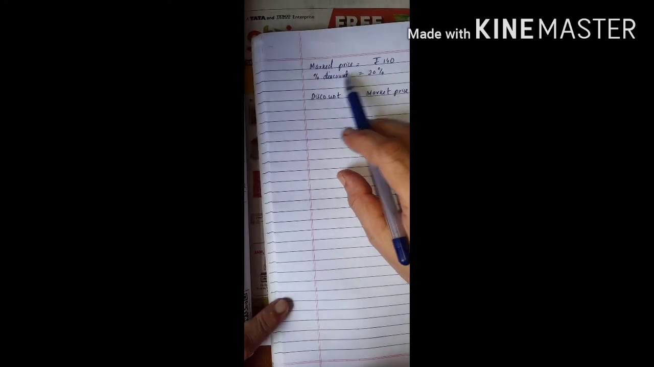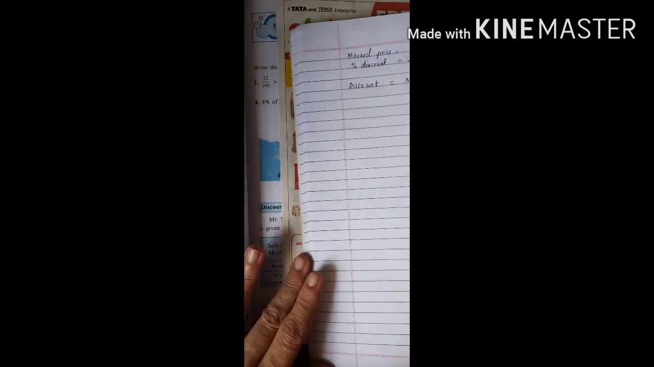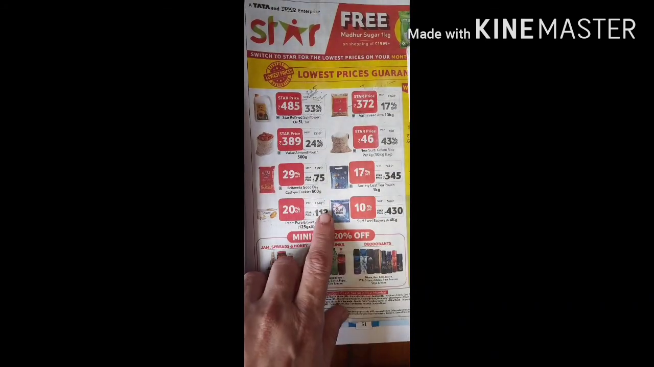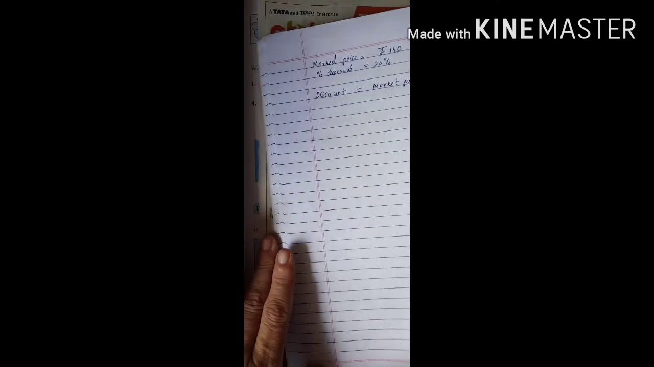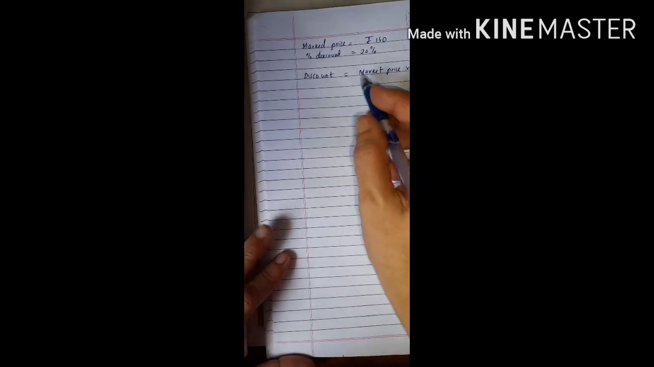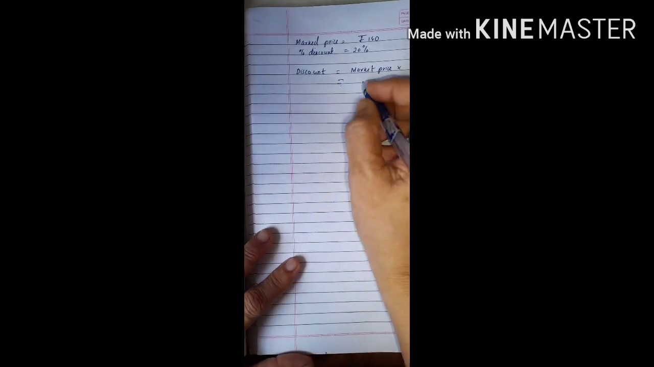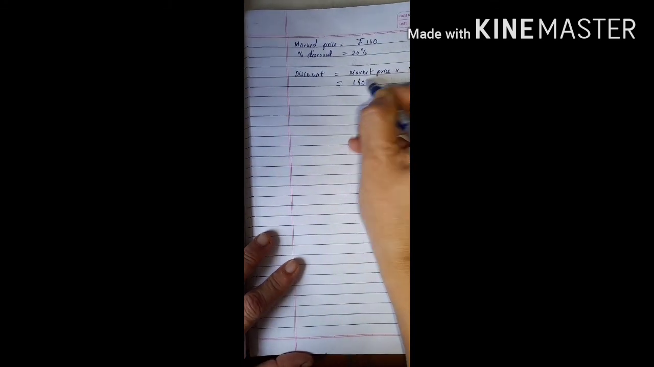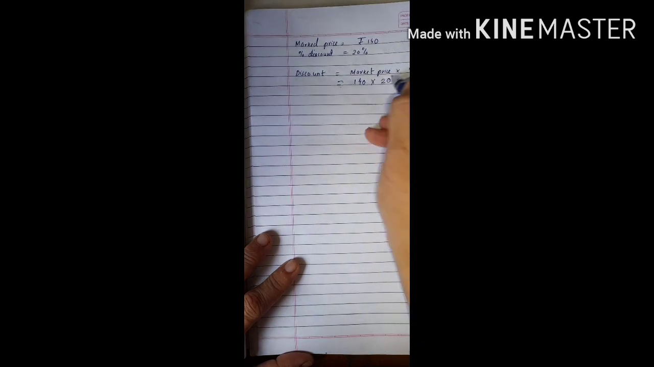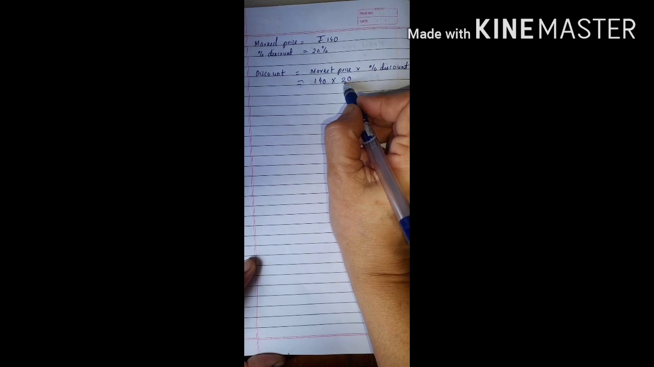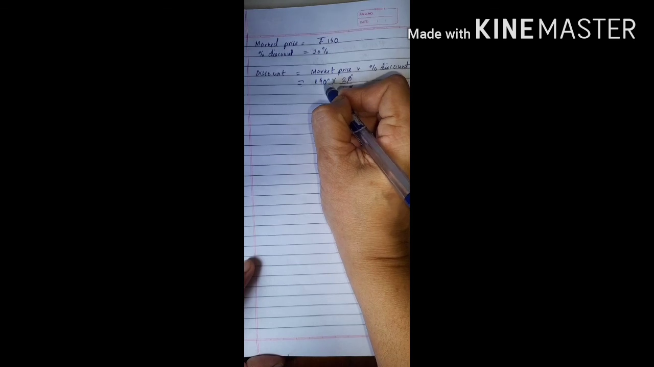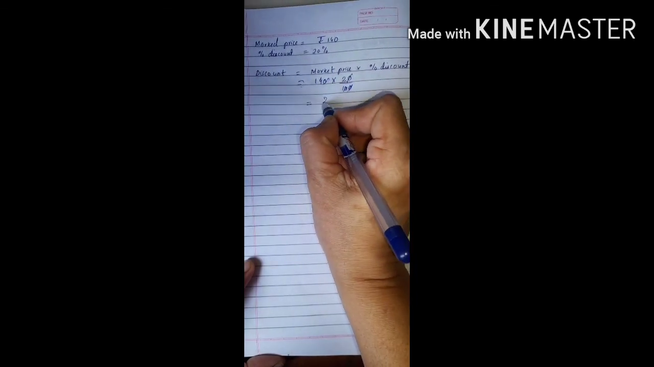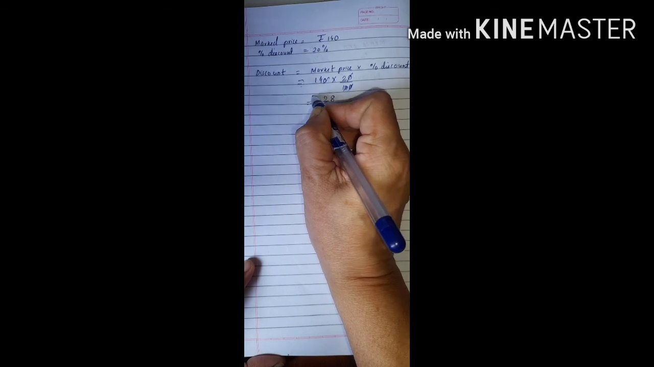Here they have given that the marked price of a soap is rupees 140. So I am writing marked price as 140. They have given a discount of 20%. So I am writing 20. Let us see how much discount I get. So marked price is rupees 140 into 20%. So it is 20 upon 100. So we cancel the zeros here, and finally we get 14 twos are 28. That means I got a discount of rupees 28.